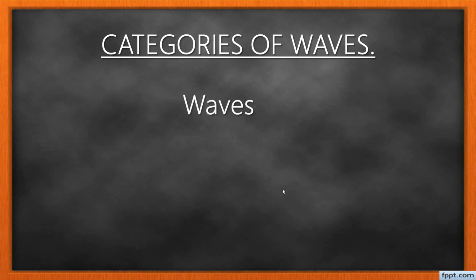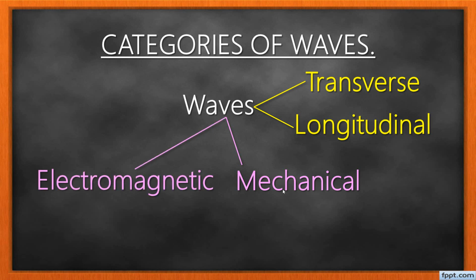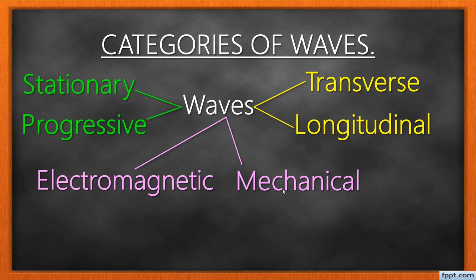Now even waves can be categorized as transverse or longitudinal. So we have transverse waves and longitudinal waves. If you don't categorize them that way, you can categorize them as mechanical or electromagnetic. And also you can categorize waves as progressive or stationary. Now we categorize waves as transverse or longitudinal depending on the direction of vibration of the particles of the medium relative to the direction of the wave.